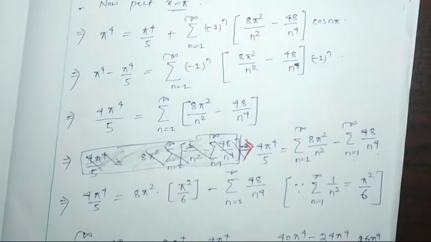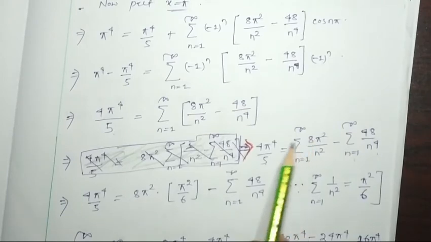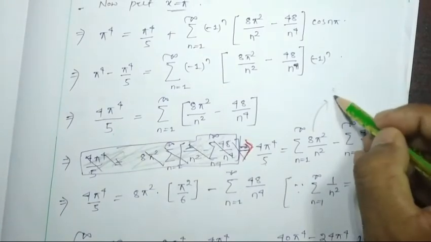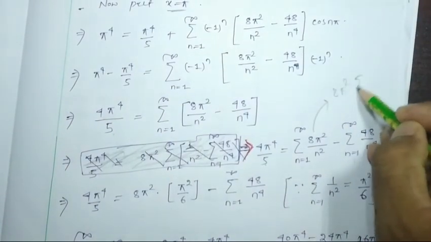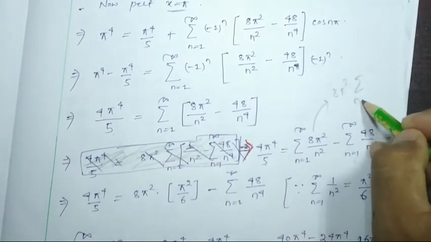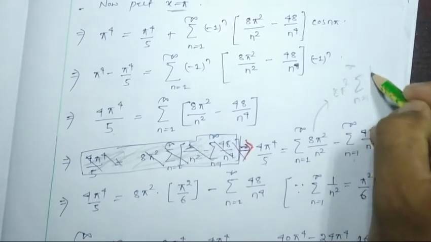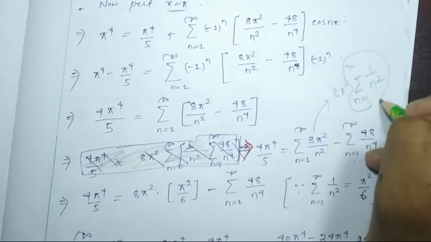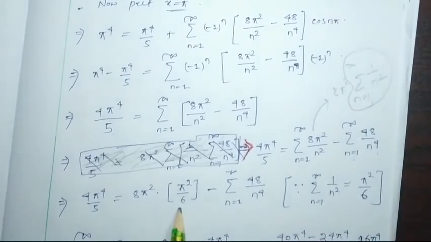Now we have to take 8 pi square outside. The rest term will be summation over n equal to 1 to infinity 1 by n square. So this term will be equal to pi square by 6.